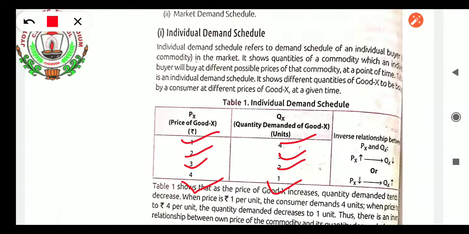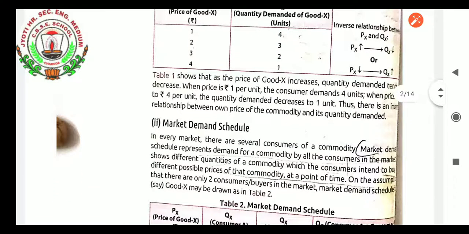Table 1 shows that as the price of goods increases, the quantity demanded tends to decrease. When the price is rupees 1 per unit, the consumer demands 4 units. When the price is rupees 3, and when the price is rupees 4, the demand is 1. Okay, so it is showing an inverse relationship. Quantity demanded and price have an inverse relationship. As the price is increasing, the demand of a consumer declines. It is the general nature of the consumer.